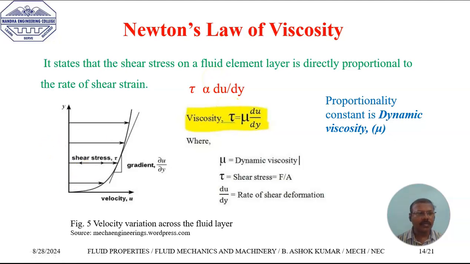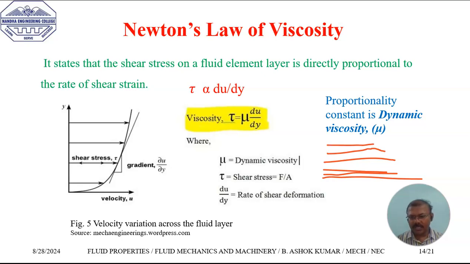So for example, this is the one fixed layer over which we are pouring some liquid. This is the very first layer touching the fixed floor, and this is the next layer, and then the next layer of the liquid that tends to move.